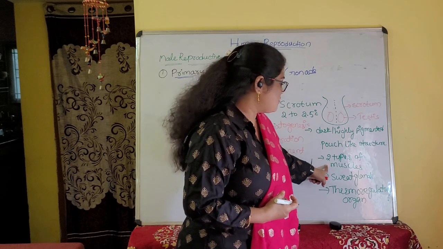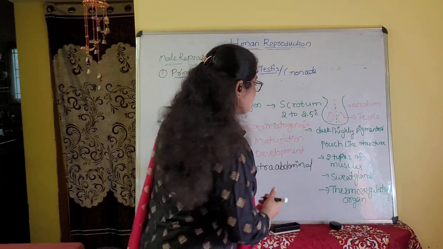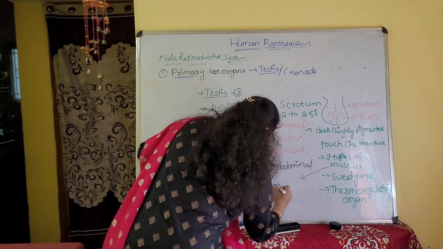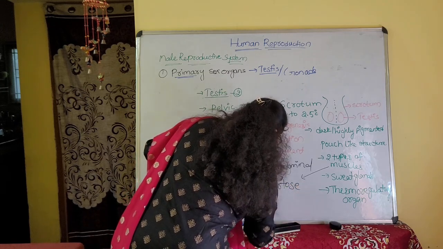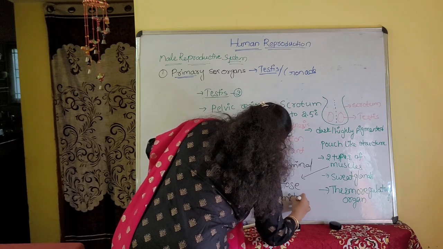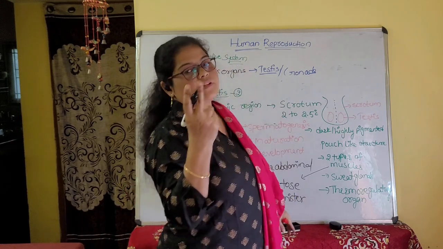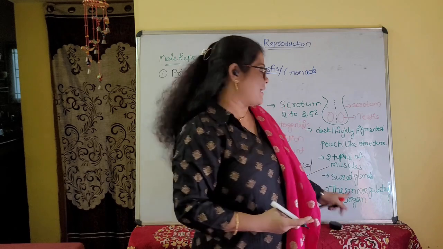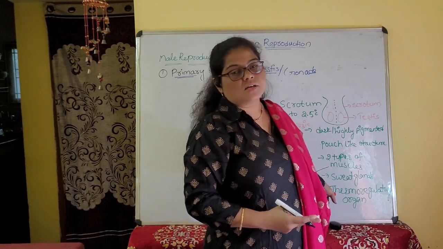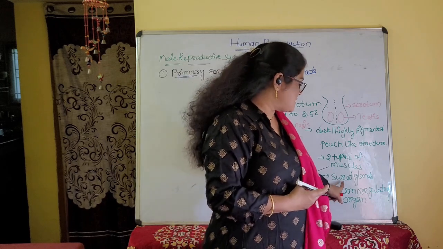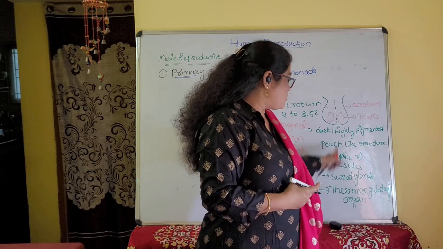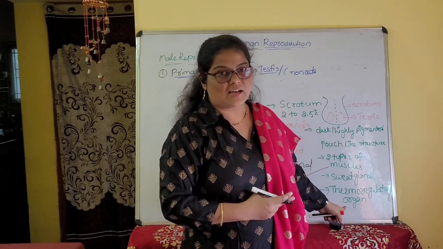I haven't given the names of the muscles yet. Two types of muscles are present in the scrotal sac: one is the dartos muscle, and the other is the cremaster muscle. Sweat glands are also present. Because of these muscles and sweat glands, the scrotum acts as a thermoregulatory organ.